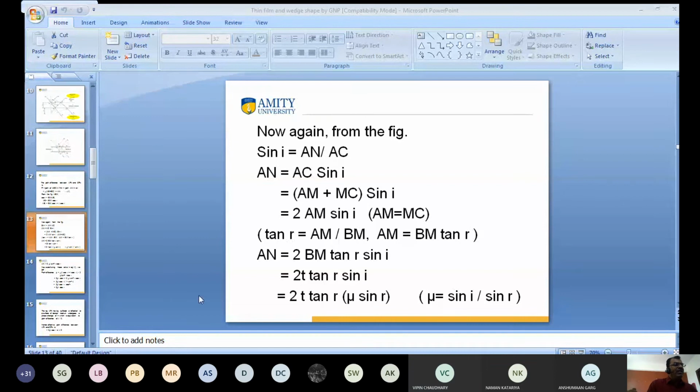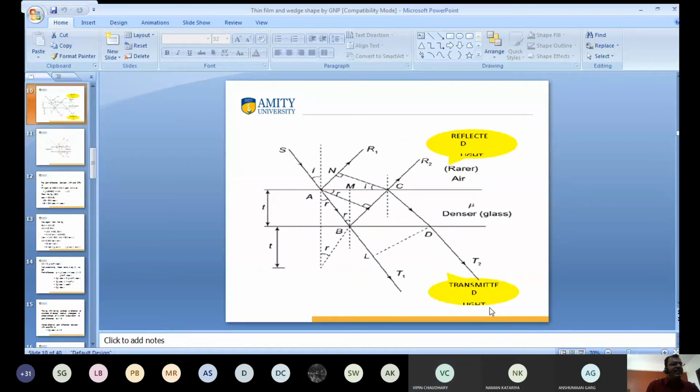Again, what is the value of AM? We can write here, AM is equal to BM tan r. How can I write here? Tan r is equal to AM divided by BM. Please say yes or no? Yes, sir.